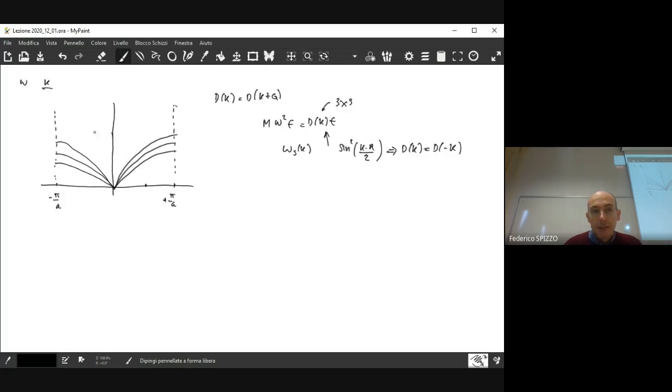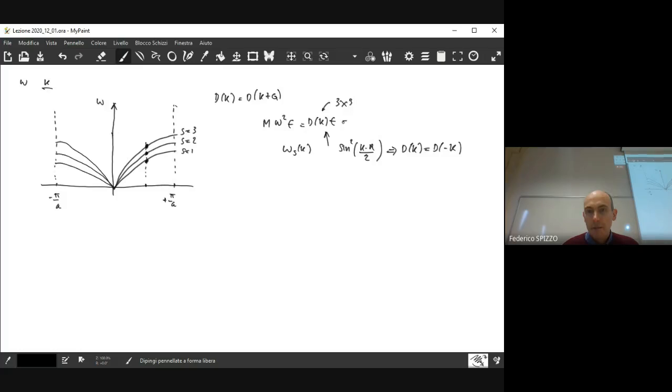In this picture here, we plot omega as a function of the wave vector. 1, 2, and 3 are the 3 possible values of the frequency. So this is s equal to 1, s equal to 2, and s equal to 3. So the 3 values of the frequency correspond to a specific value of k.